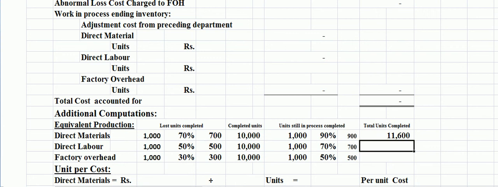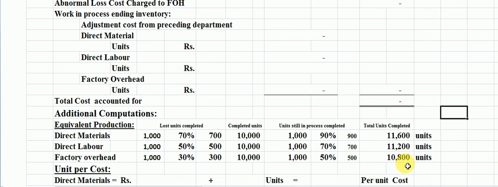This is the 11,600 units as a direct material. Now we again copy it below. Student, this is the equivalent production against the direct material, direct labor, and factory overhead as a units form.